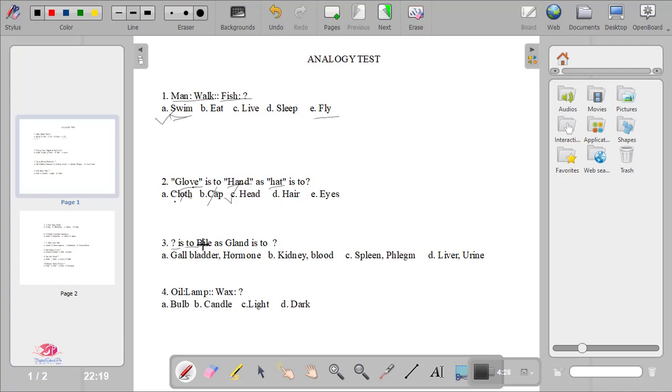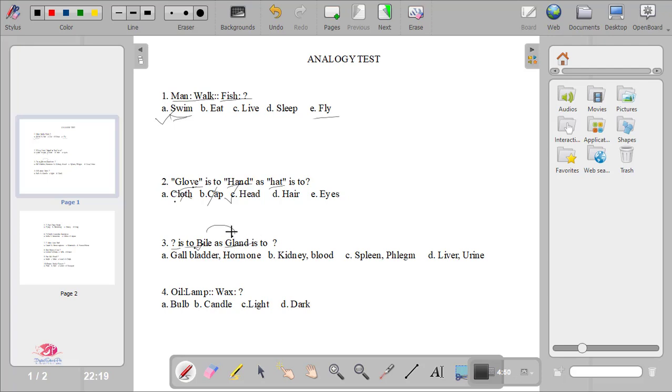It gets secreted from gallbladder. So bile is something that is secreted from gallbladder, and gallbladder is a gland. So the relationship is clear here: bile is secreted from gallbladder, and gallbladder is a gland.